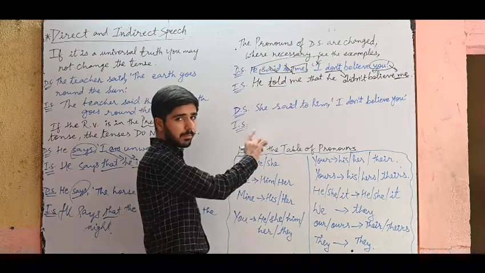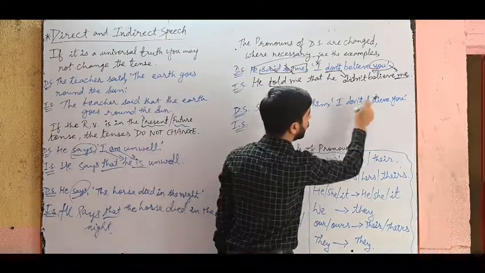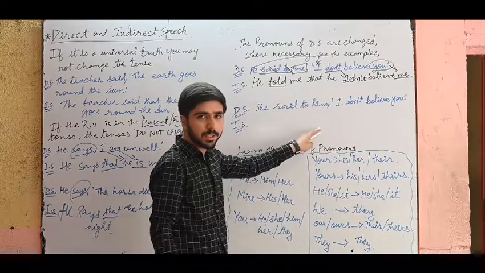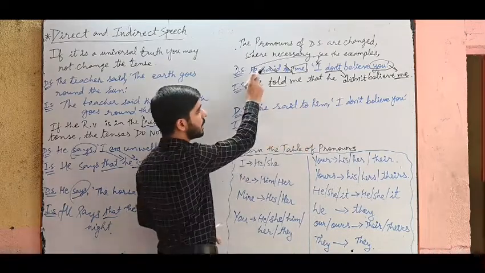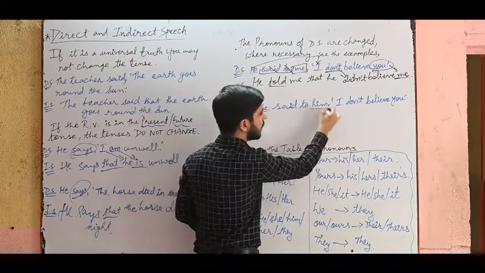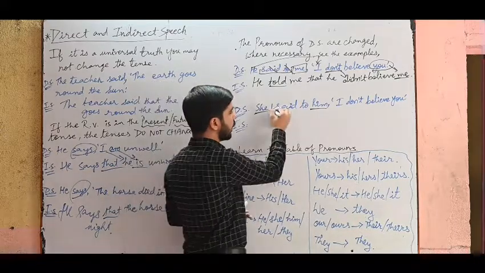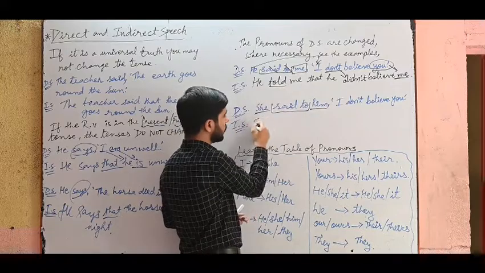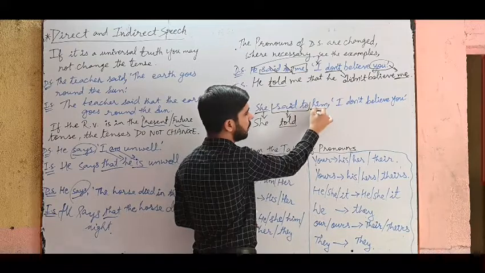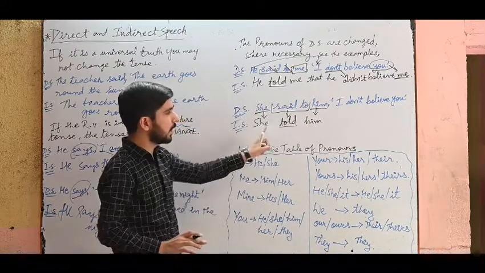Next example with the same kind of sentence. She said to him, I don't believe you. See, I don't believe you. This is the same thing, right? But is the sentence totally the same? Look at it carefully. Here it is given he said to me. Here it is she said to him. So here it is she and here it is him. So the answer will change. Be careful. So said to again will change to told. So she said to changes to told. She told him. Right? This much is clear. She told him that.